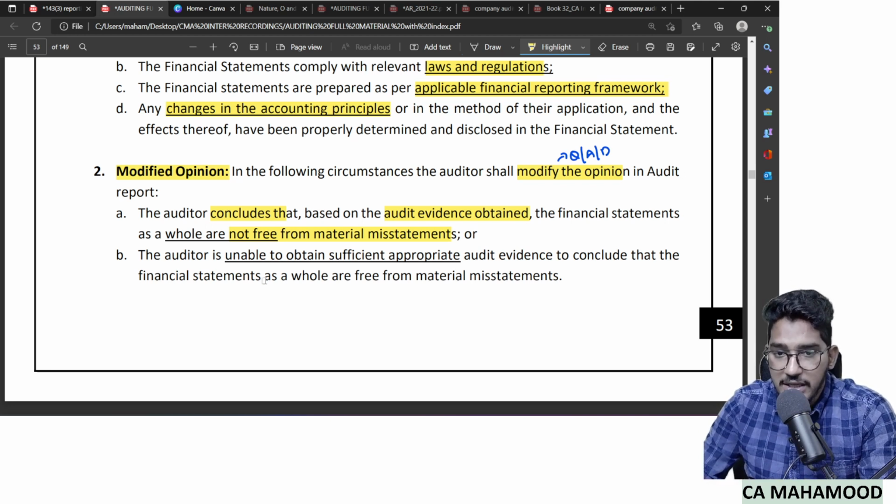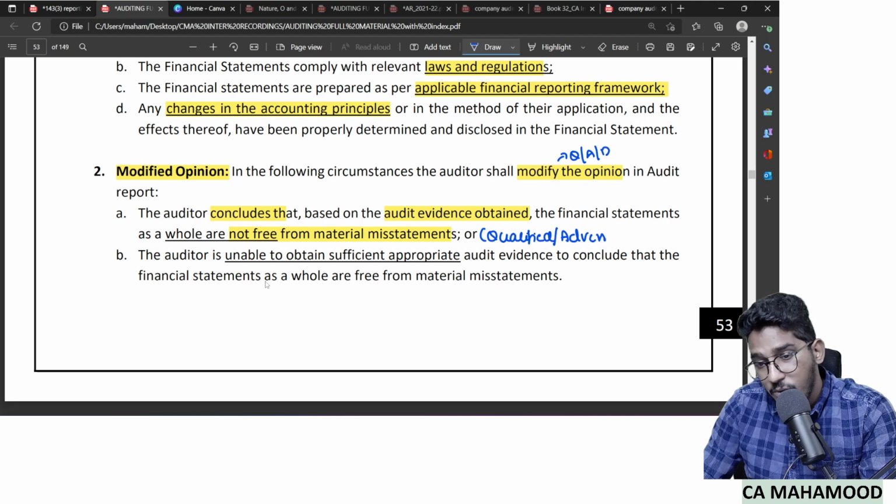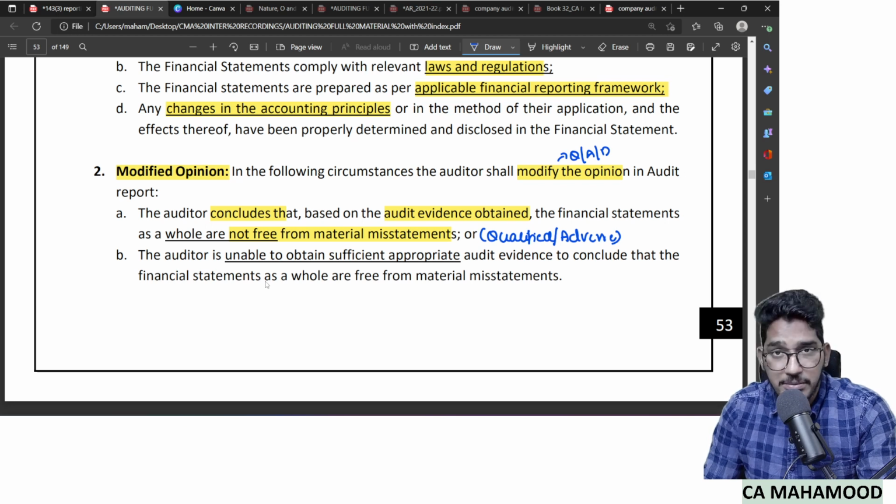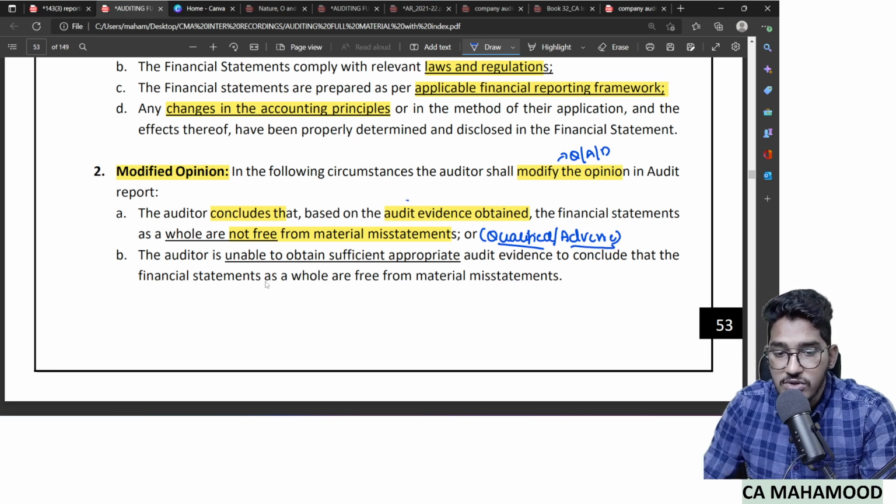Now in this case particularly, which kind of modified opinion will be appropriate? Here it is either qualified or adverse. Why either qualified or adverse? Because the auditor has obtained evidence and concluded that the financial statements contain material misstatements. If the misstatement is material only but not pervasive, then he will give qualified. If the auditor concludes that the effect is material as well as pervasive, then he will give adverse. Why? Because it is a case of audit evidence obtained.